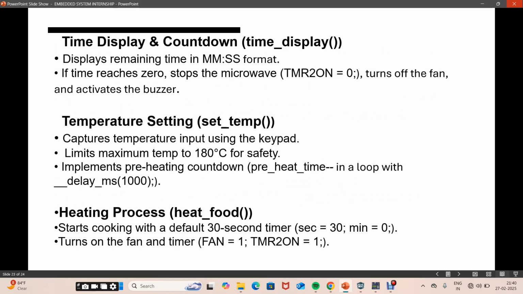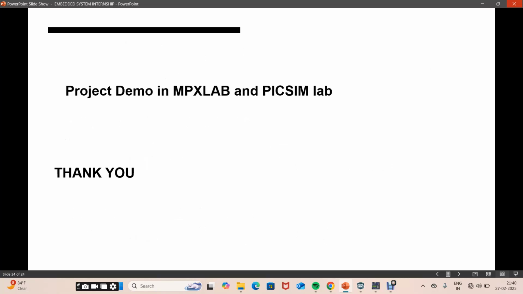Next, time display and countdown. It displays the time and stops at 0. Next is temperature settings, which is used to set the temperature at which the food should cook. Its maximum temperature is 180 degrees Celsius. It limits the maximum temperature to 180 degrees Celsius. Next, heating process. It turns on the fan and starts cooking in the heating process.